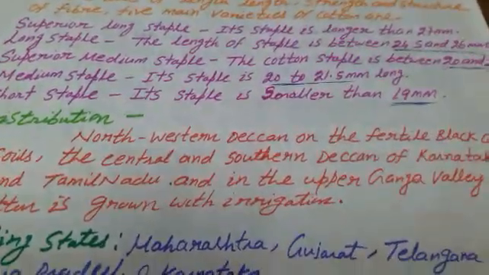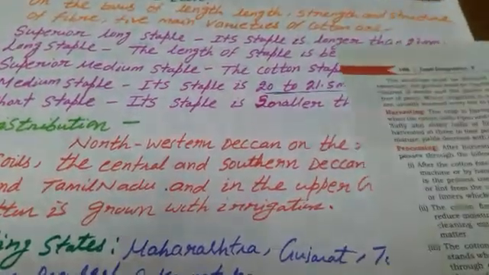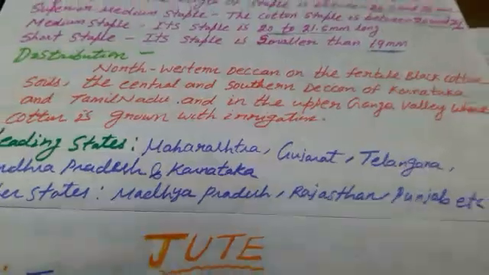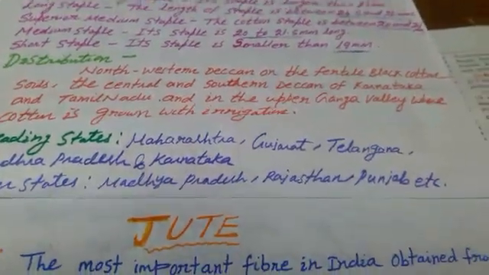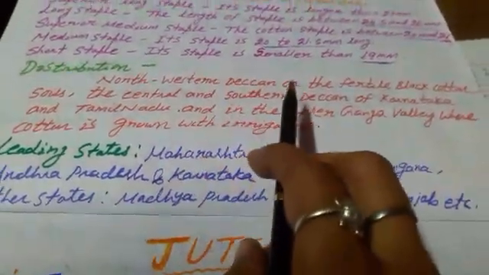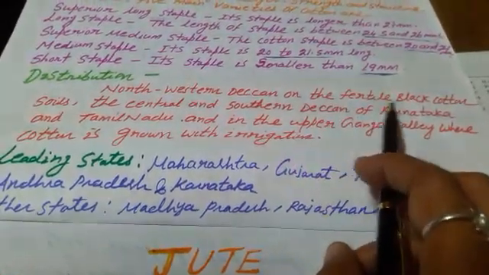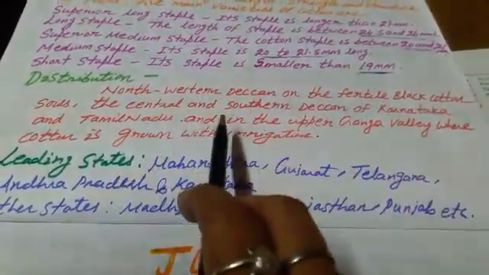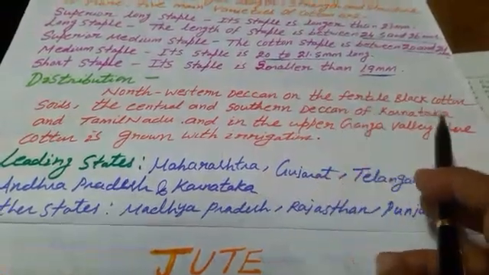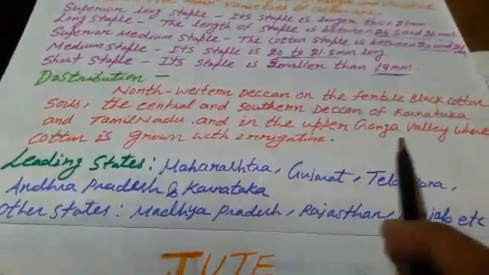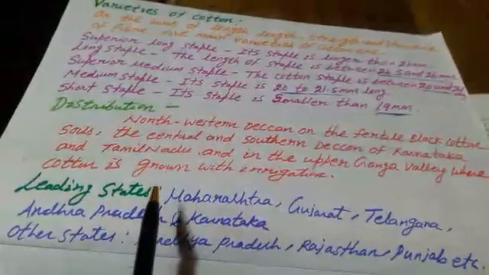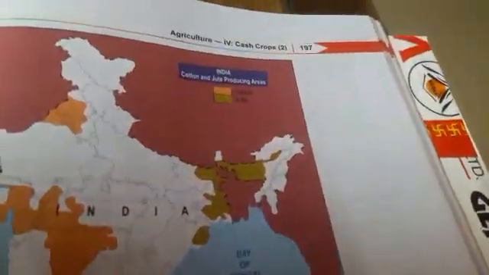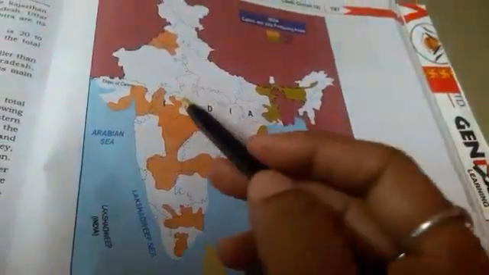Now we'll learn about the distribution, meaning the areas and the states where cotton cultivation is going on. Northwestern Deccan on the fertile black cotton soils, the central and southern Deccan of Karnataka and Tamil Nadu, and in the upper Ganga Valley where the cotton is grown with irrigation. This map shows the cotton and jute cultivated areas. These are the cotton cultivated areas.